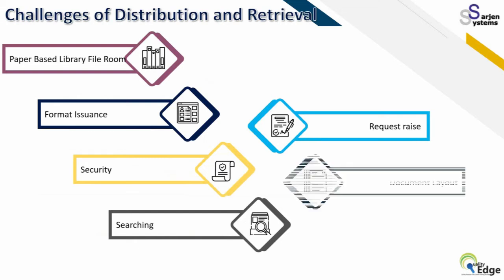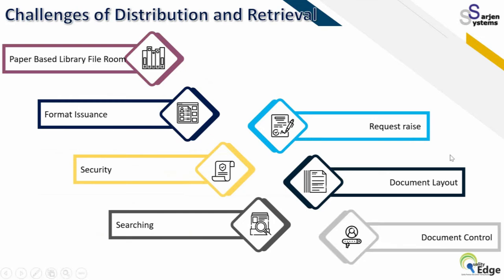So that is a must. Then document layout is also important as a challenge, in how you are going to control all this activity. Finally, document control, as we discussed, is the most important activity.